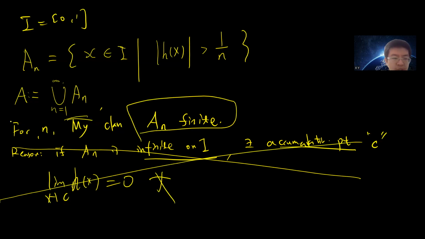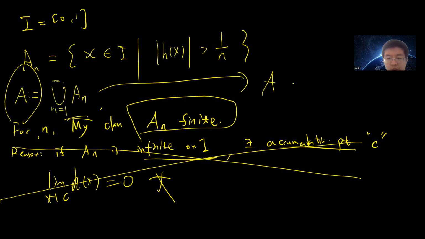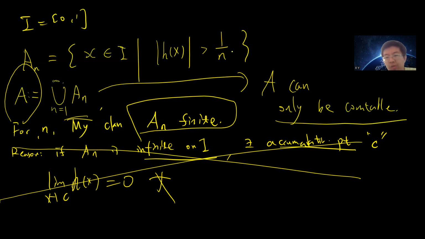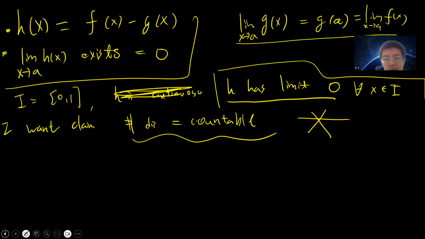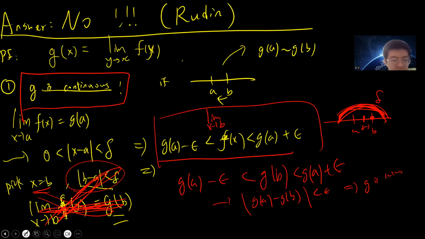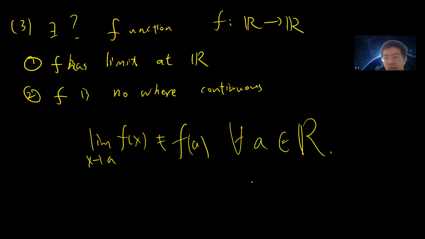Since A_n must be finite, A must be countable. A can only be countable. And all the discontinuity points will just be captured by A, by definition. So A can only be countable. Okay, so that's it. So this is the proof. And yeah, see you guys in the next videos.